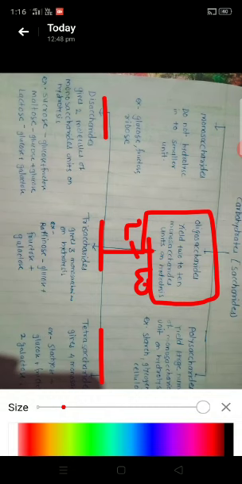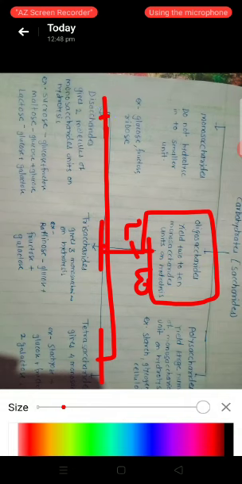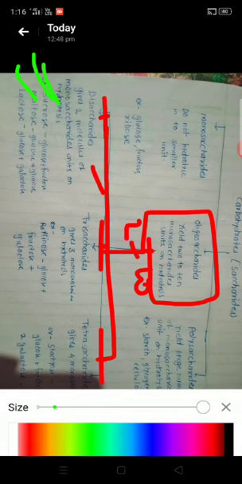Di means 2. The oligosaccharides which on hydrolysis give 2 molecules of monosaccharide units are called disaccharides. Examples of disaccharides are sucrose, maltose, and lactose.